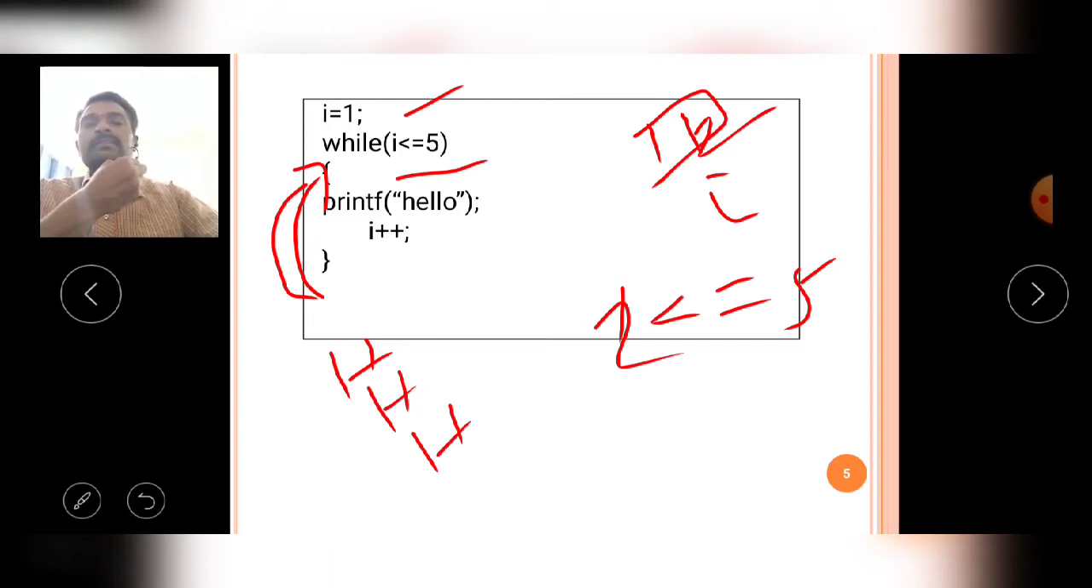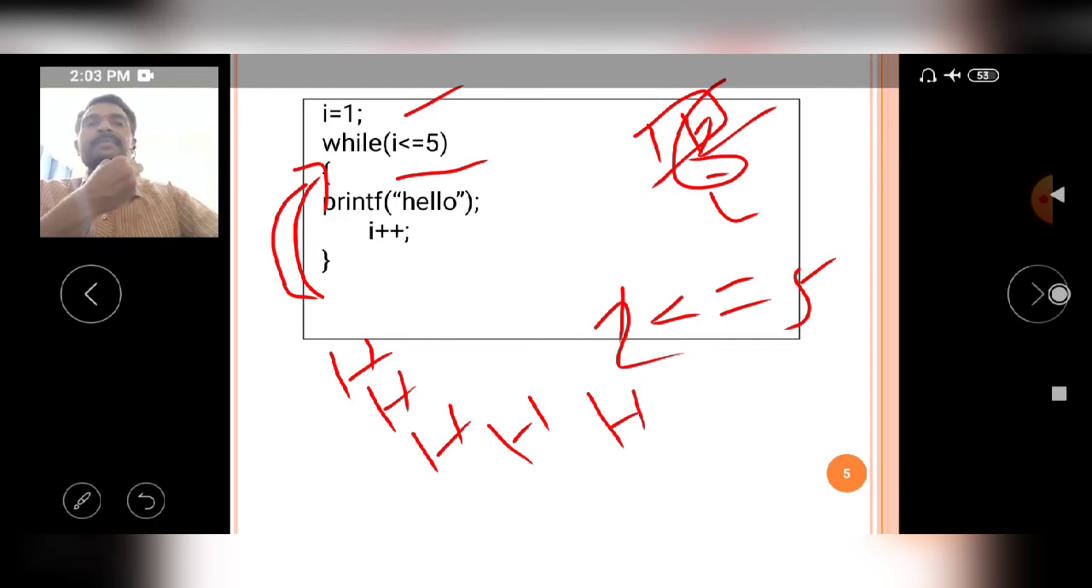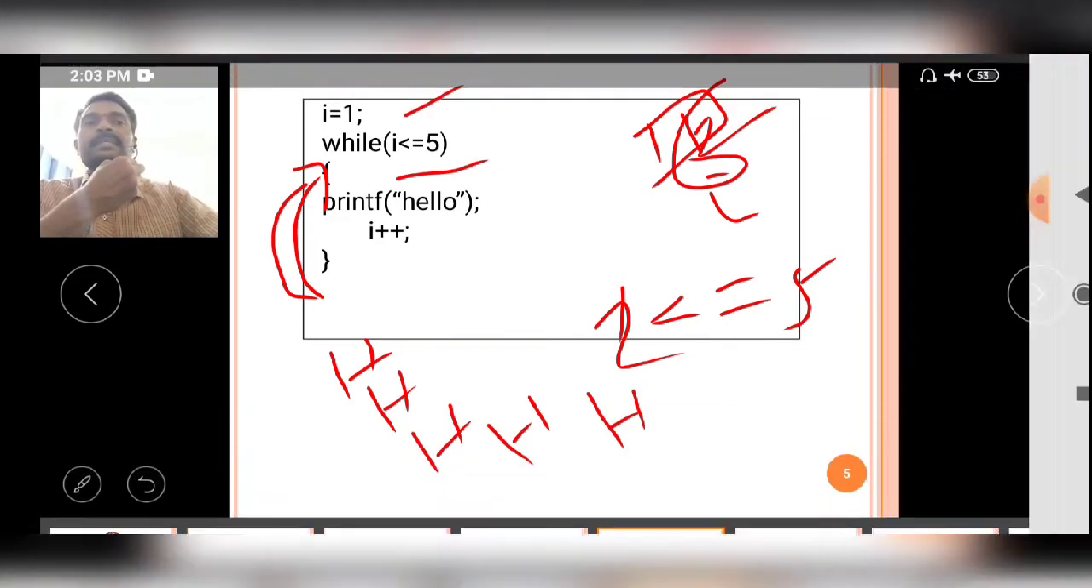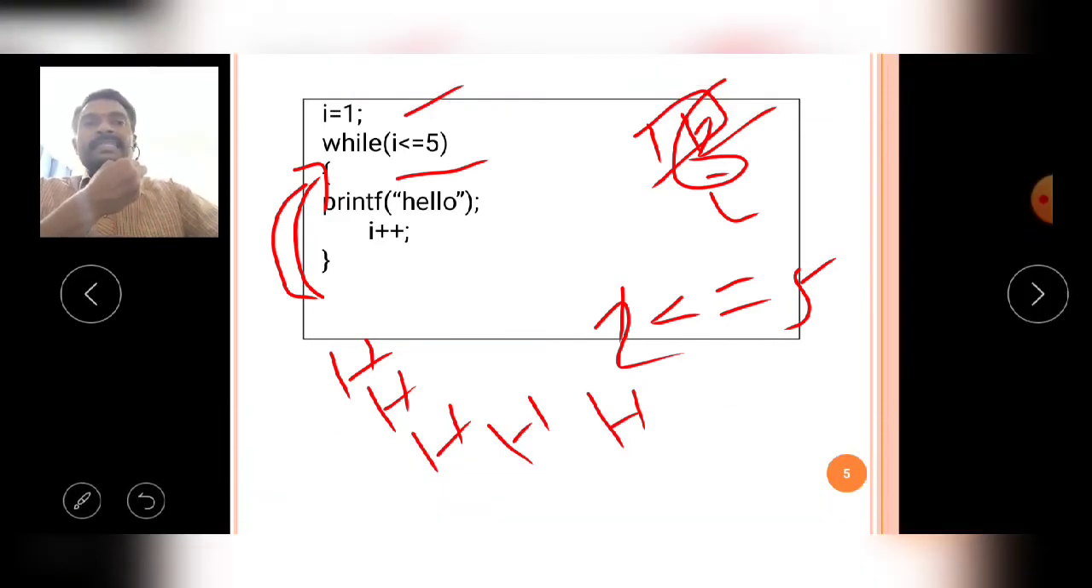4 is less than or equal to 5, the condition is true, it prints hello the fourth time. 5 is less than or equal to 5, the condition is true, it prints hello the fifth time. Now the I value becomes 6. Now 6 is less than or equal to 5, the condition is false. Now the while block is stopped, the execution of the while loop is stopped.